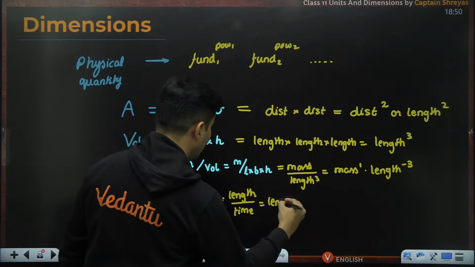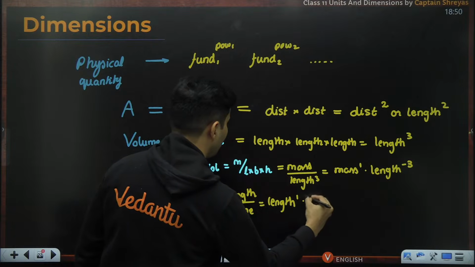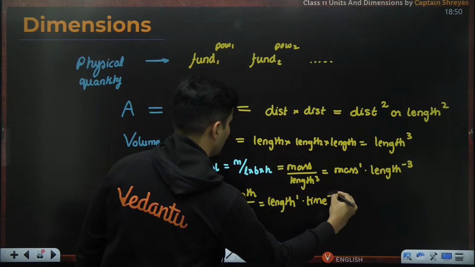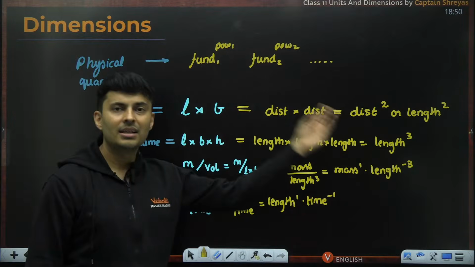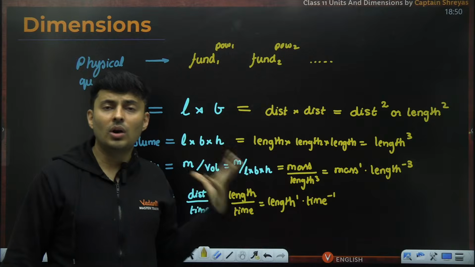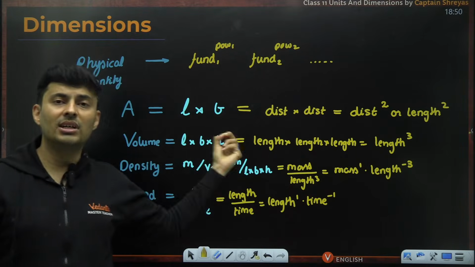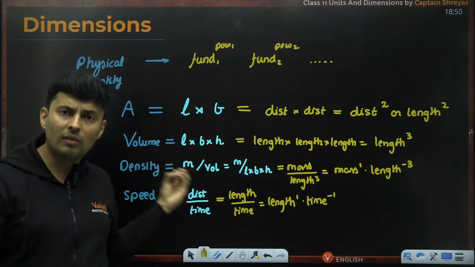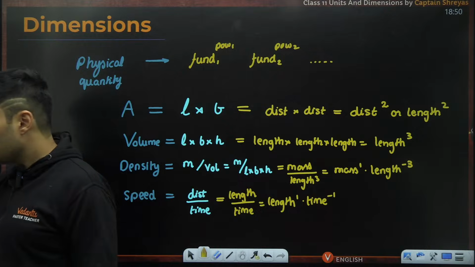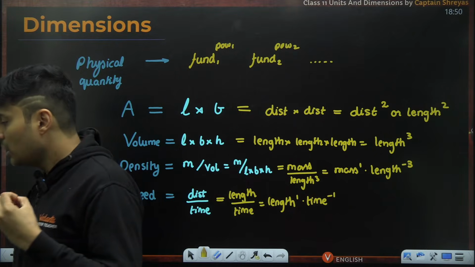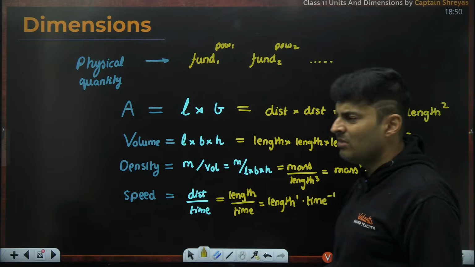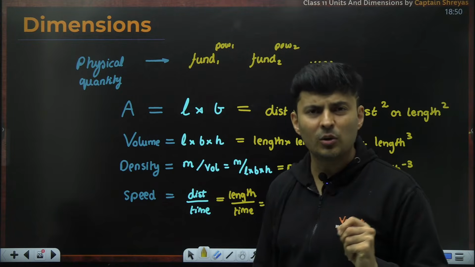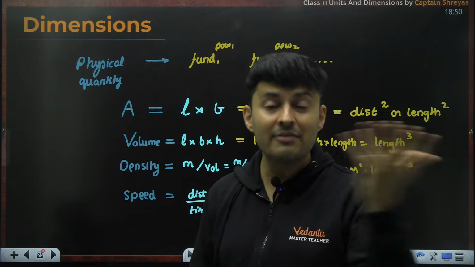So it is length, the whole thing raised to 1, and time raised to negative 1 when I take it on the top. So when I express it like that, then it is basically called the dimension of the physical quantity. But sir, tell me one thing, isn't writing this very tedious? Mass, length, time. Sir, introduce some symbol, no sir. So symbols make our life easy.